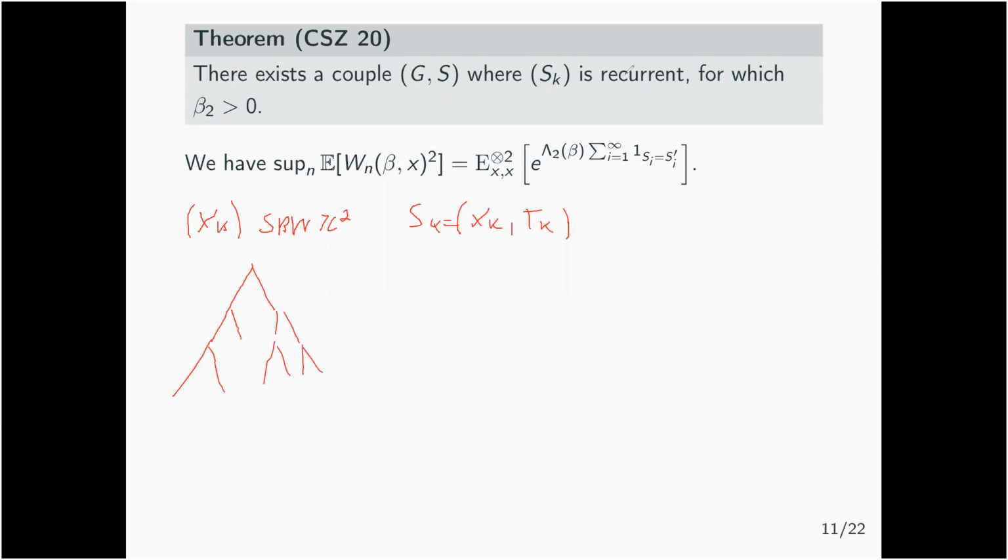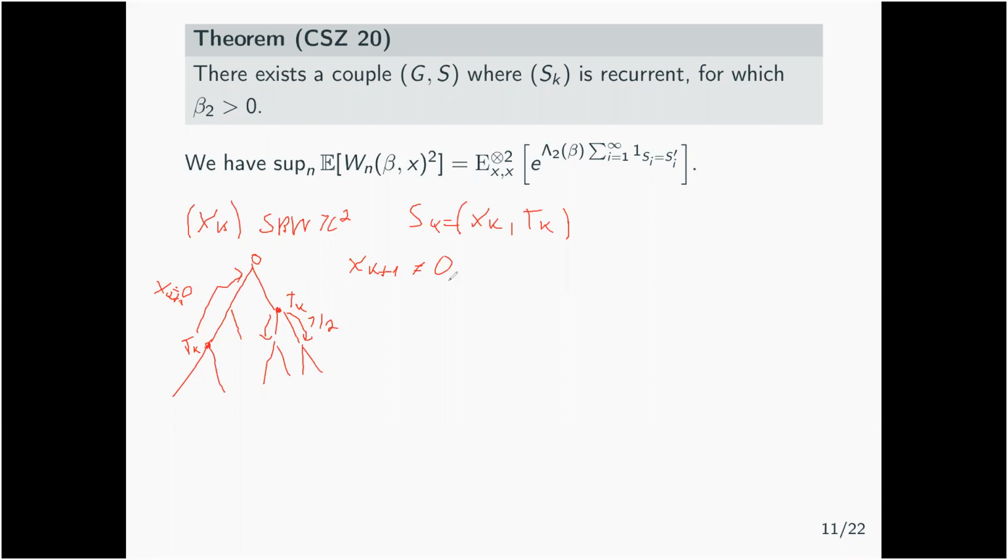Tk will be a walk on this binary tree. So when tk is at a vertex like this on the binary tree, what you look at is the value of xk plus 1. If xk plus 1 is non-zero, then you make tk go down on one of its two children with probability 1/2. And when xk plus 1 is 0, then you bring your tk back up to the root of the tree.